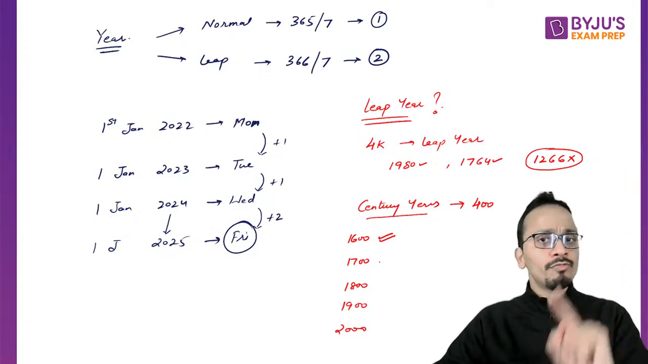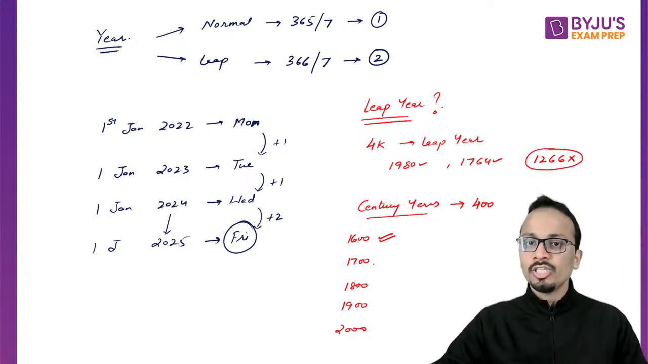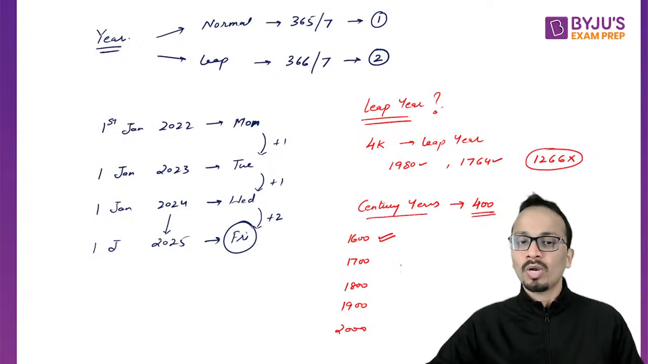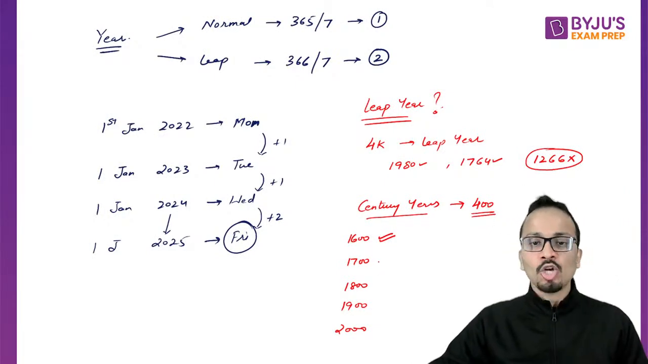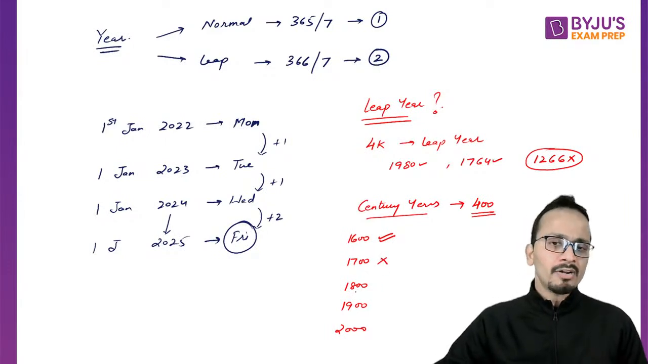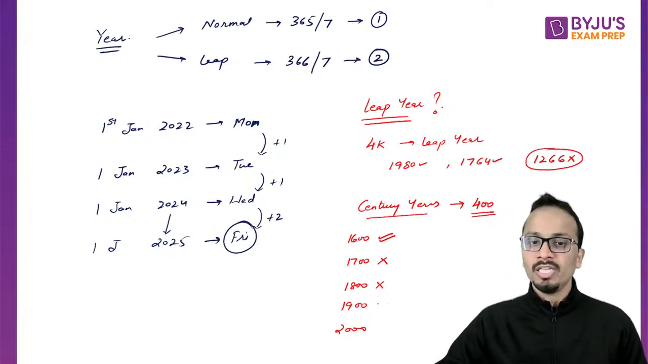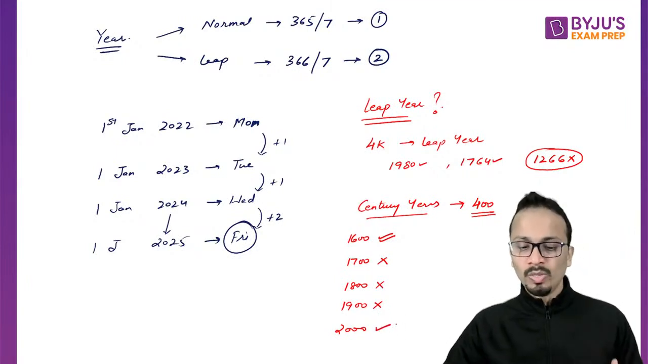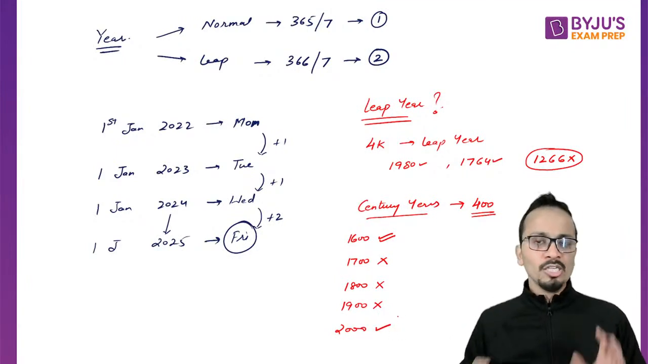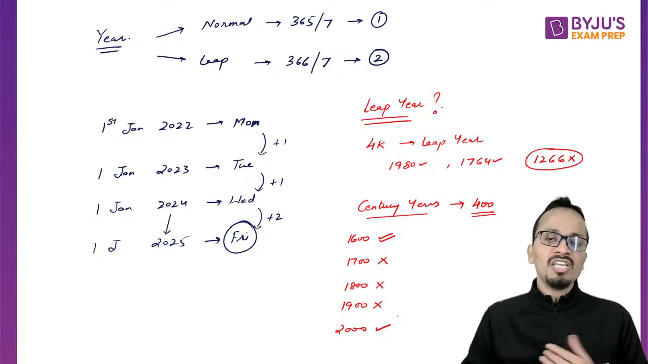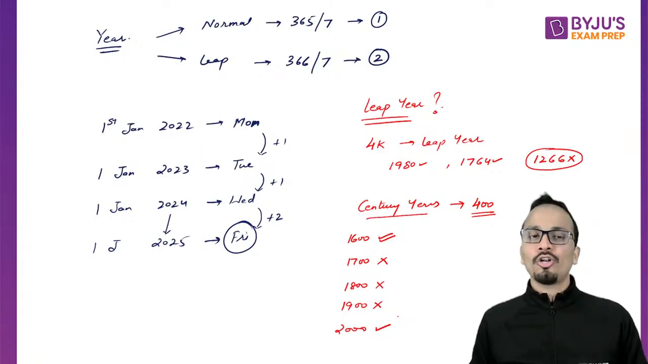1700 is a multiple of 4, but since it's a century year, I'll check its divisibility by 400. Since 1700 is not divisible by 400, it is not a leap year. 1800, multiple of 4, but not a multiple of 400, not a leap year. And yes, 2000 will be a leap year. This is how we determine whether a given year is a leap year or not.